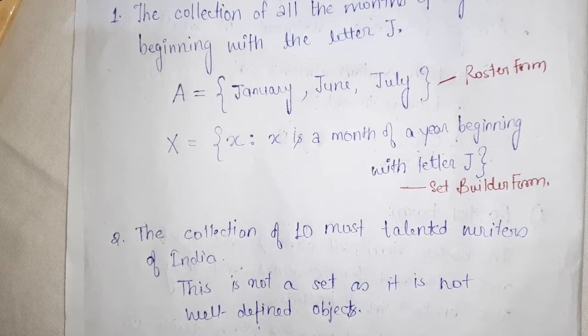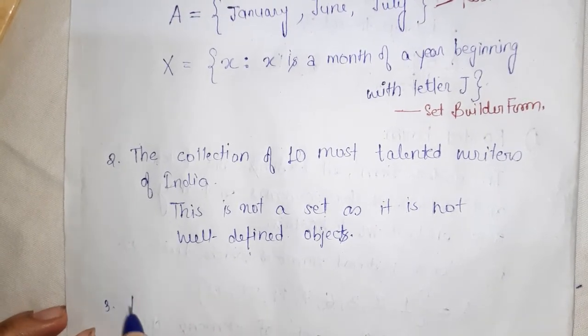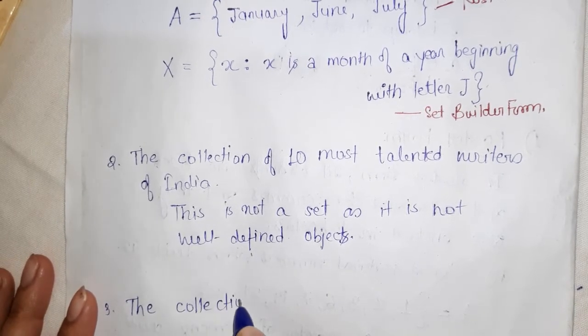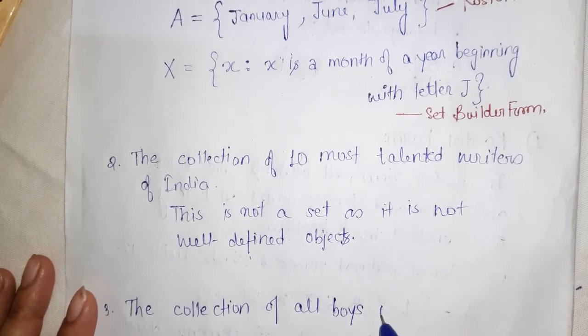Now the collection of all boys in your class.